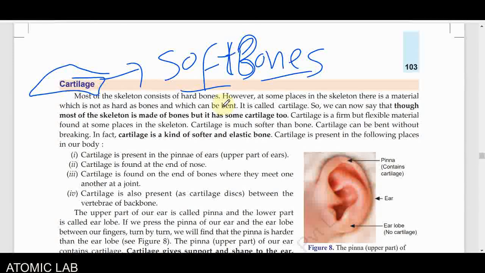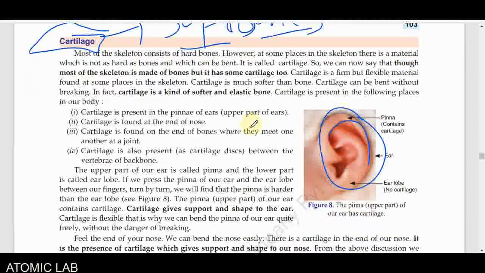If you look at our ears, the ear is generally made of this soft bone, known as cartilage. So cartilage is also a bone, but it is very soft. It can be moved and bent, and it will not break.